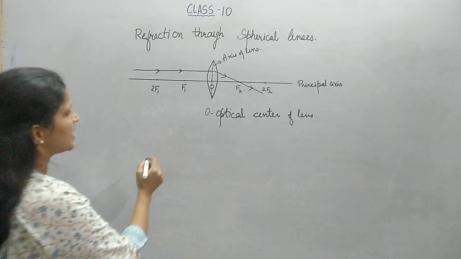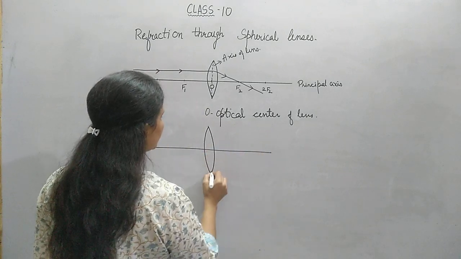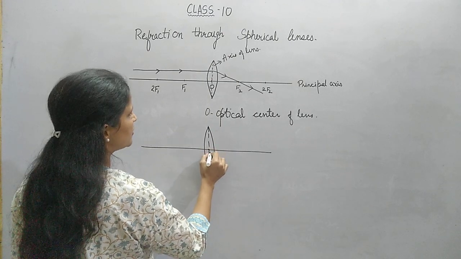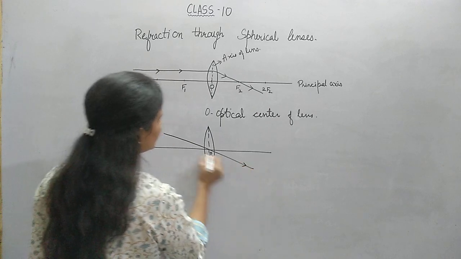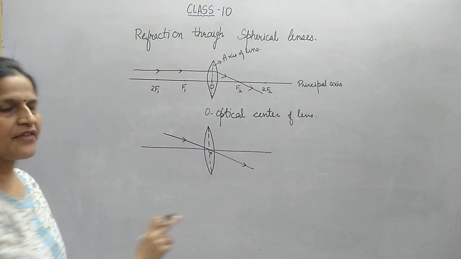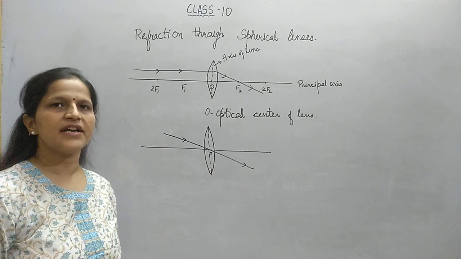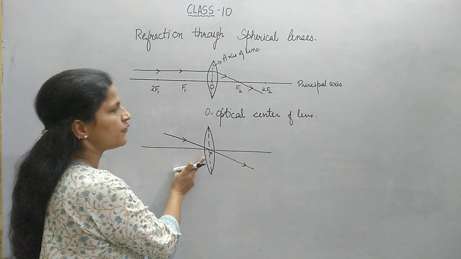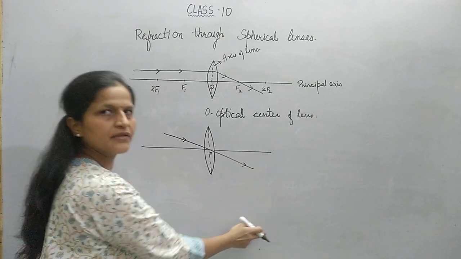The second rule is that if there is a convex lens and the light falls on the convex lens through the optical center, that light passes undeviated through it. This also defines the optical center of a lens. That optical center is that point on the lens through which a light ray passes without any refraction.